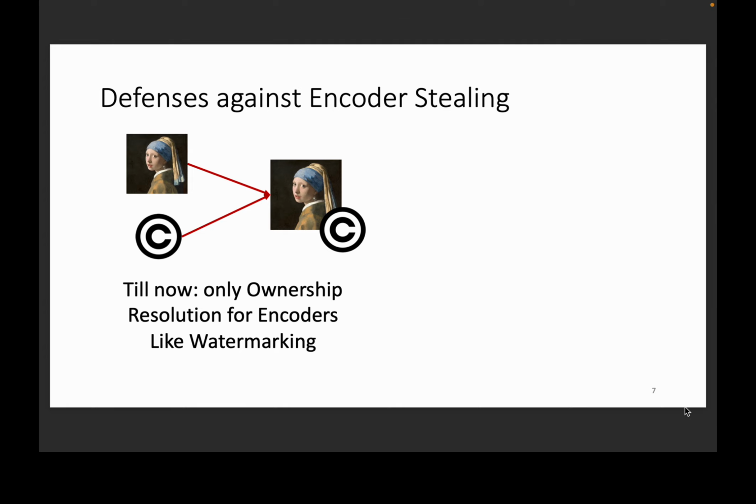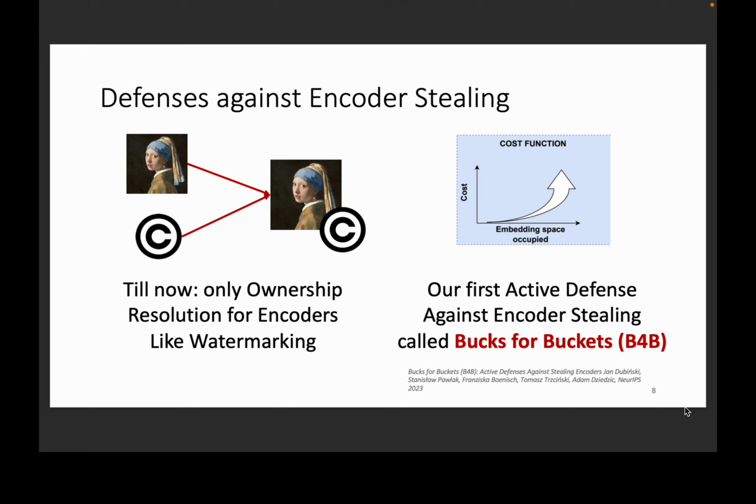Up until now, existing defenses against encoder model stealing have been reactive, enabling ownership resolution after the model was already stolen, or lower the utility of the encoder for its legitimate users. We propose the first active defense method that hinders model stealing attempts without reducing the utility of the encoder model for legitimate users. We named our method Bugs for Buckets.